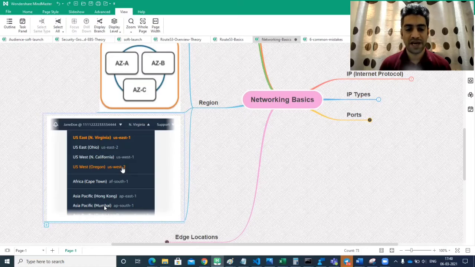If I have a global audience, then I will spread my web servers across the globe, across the regions. I would have some servers in Mumbai or Asia Pacific, some in the US, UK, and so on. That's how you can spread your infrastructure and make your services scalable. This is the power of cloud.